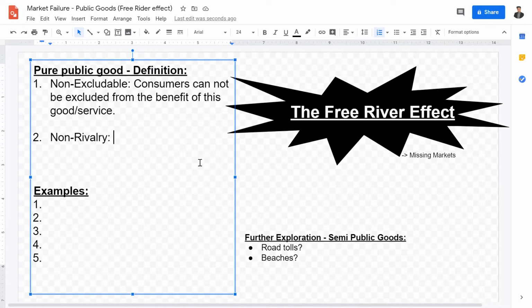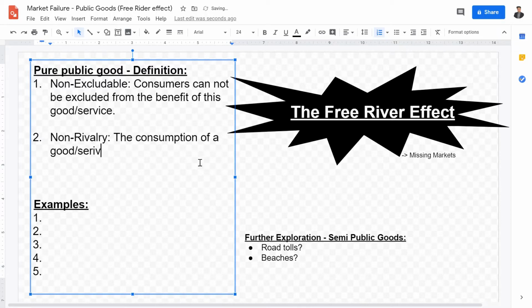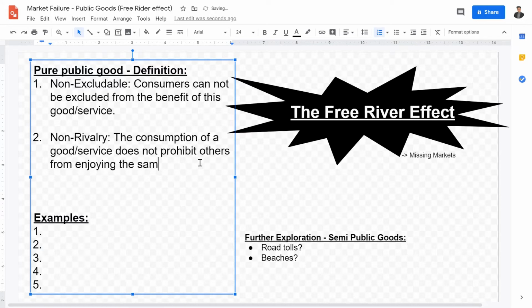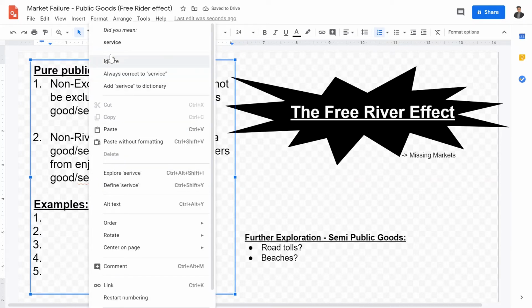The second very important definition is non-rivalry. That means the consumption of a good or service does not prohibit others from enjoying the same good or service. Looking at some examples of non-rivalry, take street lamps again.